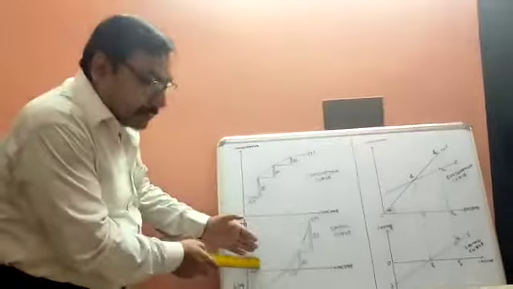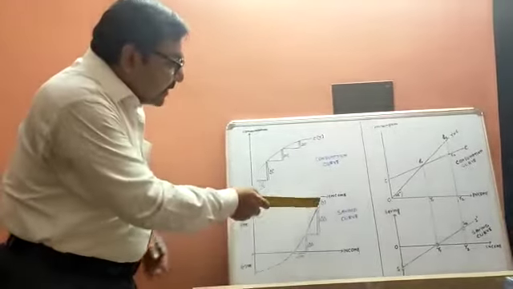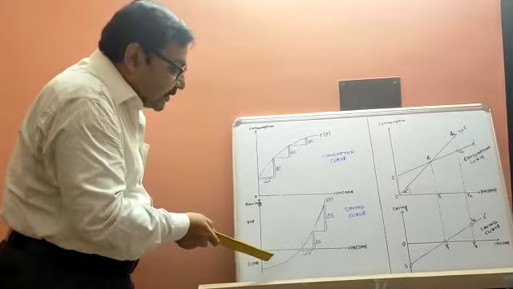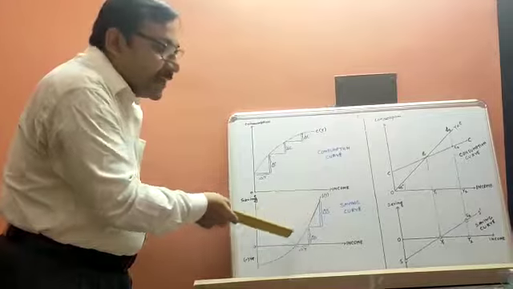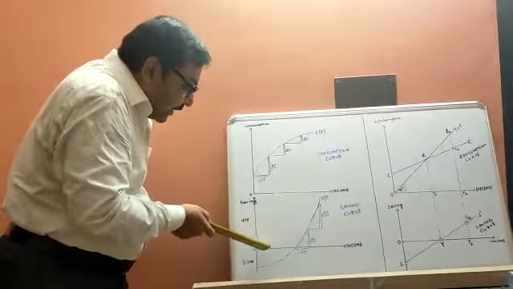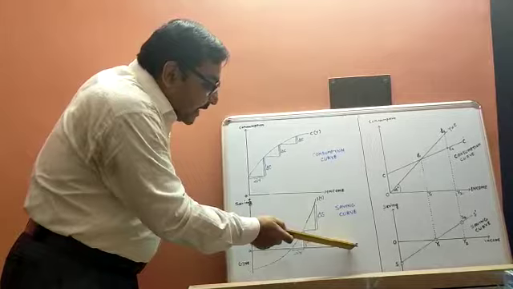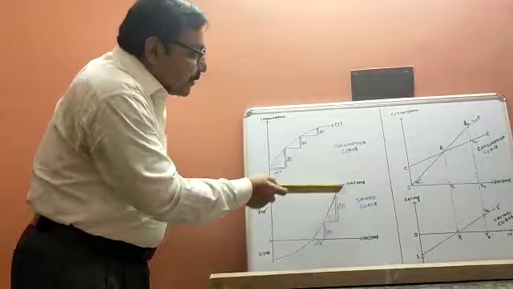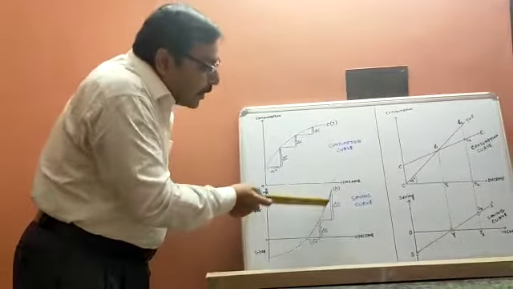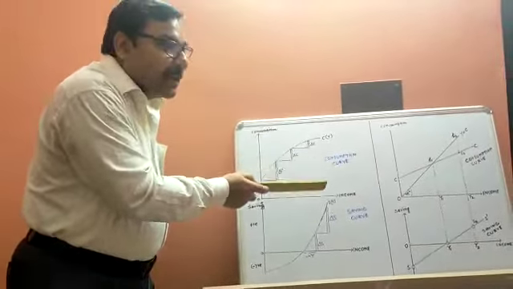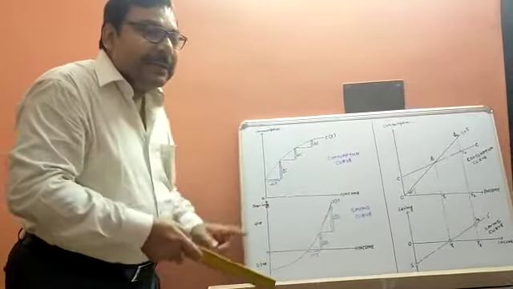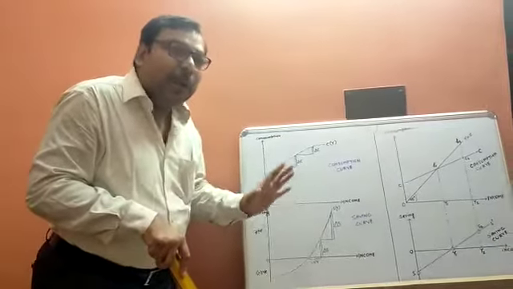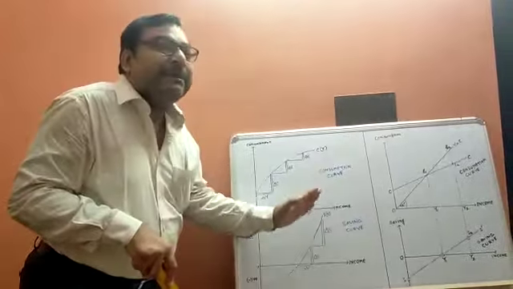Now come to this diagram. This is the graphical representation of the saving function. So we are getting a saving curve here. Like before, on the horizontal axis we are measuring income, on the vertical axis we are measuring savings, and the curve is upward moving. Like the consumption curve, this curve is also upward moving. Because the curve is upward moving, there is a direct relation between income and savings. We all know it: if income rises, savings rise.